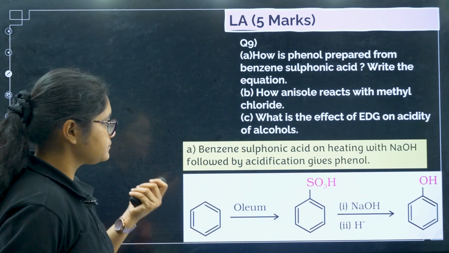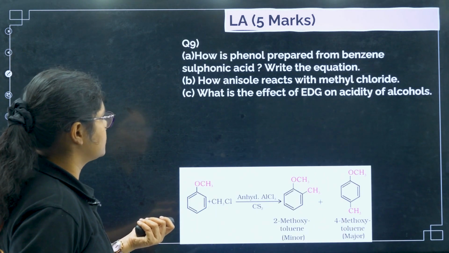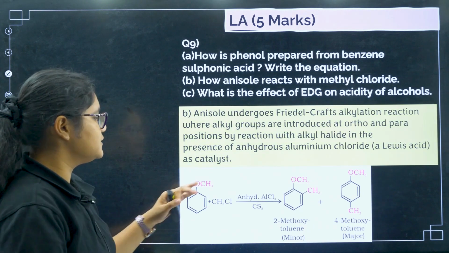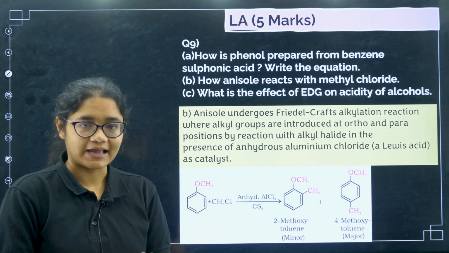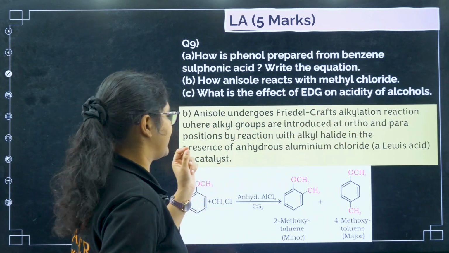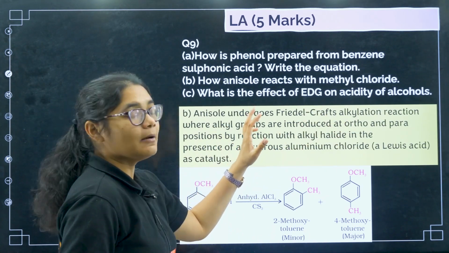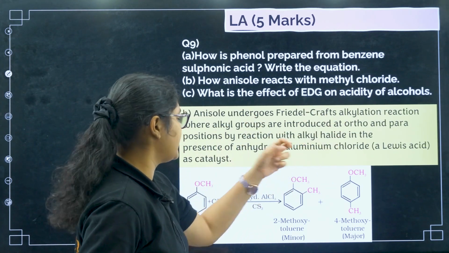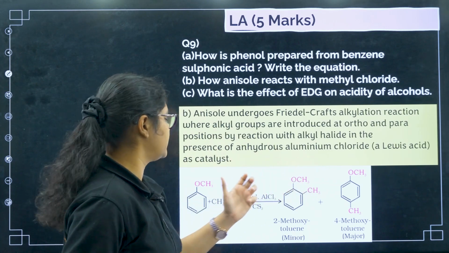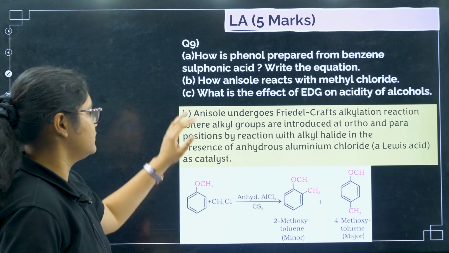Next, how anisole reacts with methyl chloride. Yes, anisole undergoes Friedel-Crafts alkylation, where alkyl groups are introduced at ortho and para positions by the reaction of alkyl halide in the presence of AlCl3 as a catalyst. So this one is your Friedel-Crafts alkylation reaction.